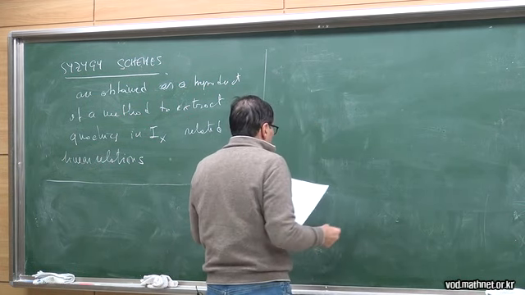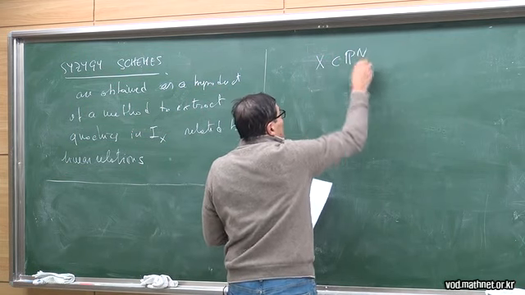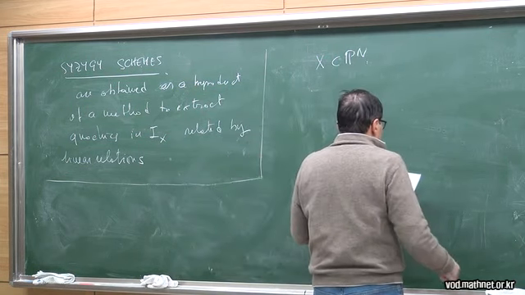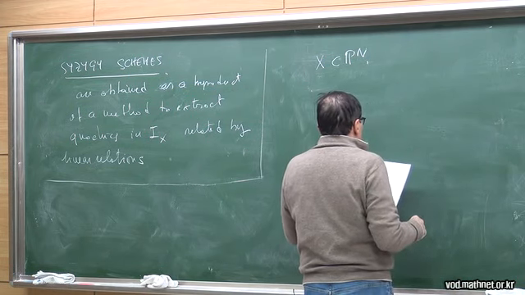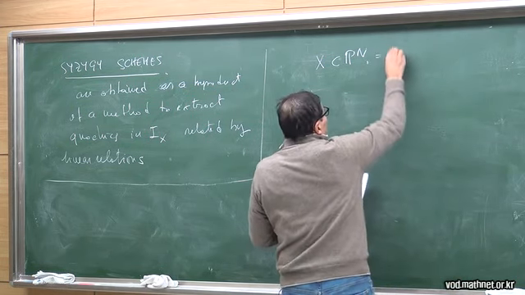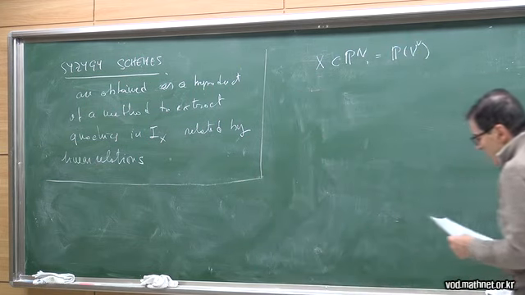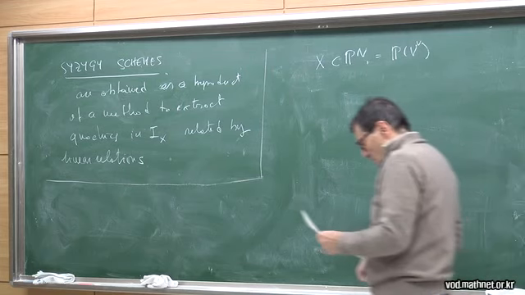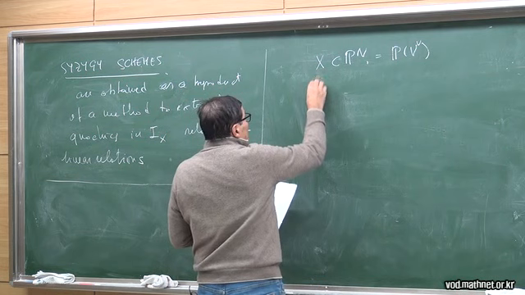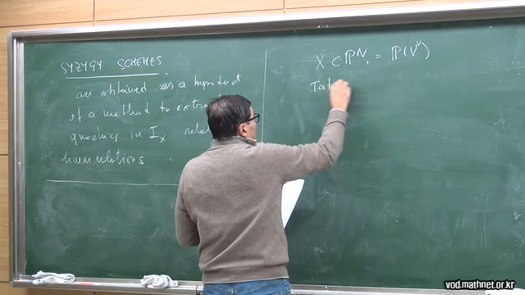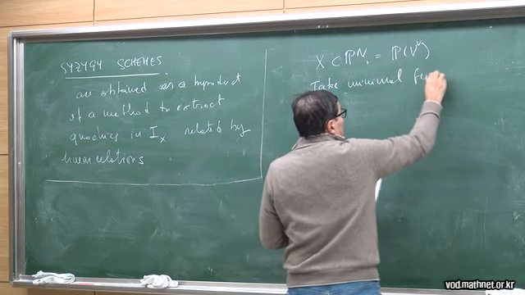So let me consider X in P^n, this is P of V dual, because V is our polynomial ring, and then we take the minimal free resolution.